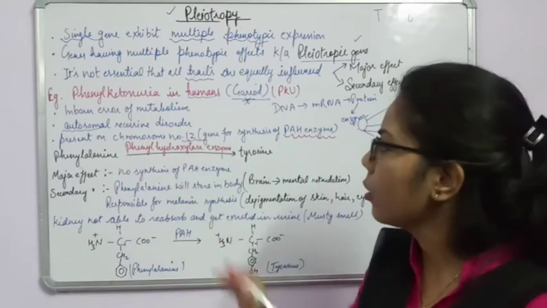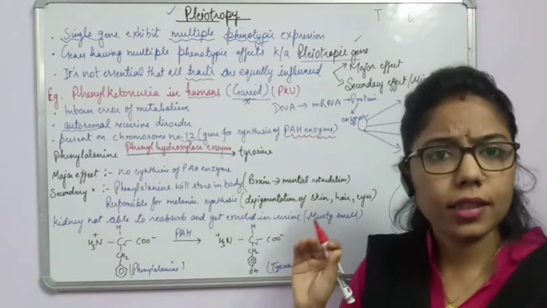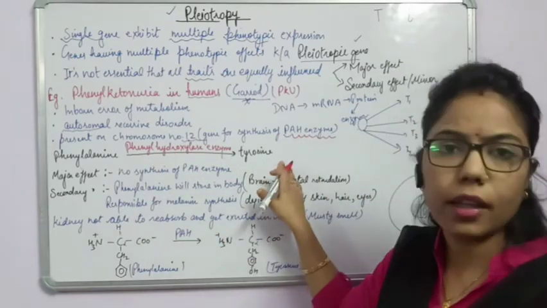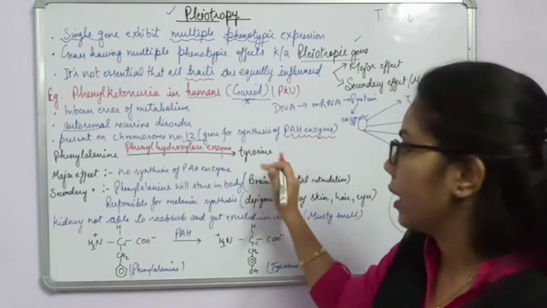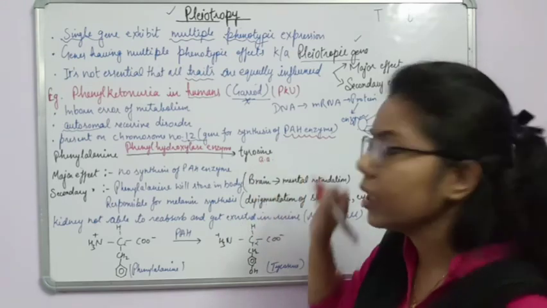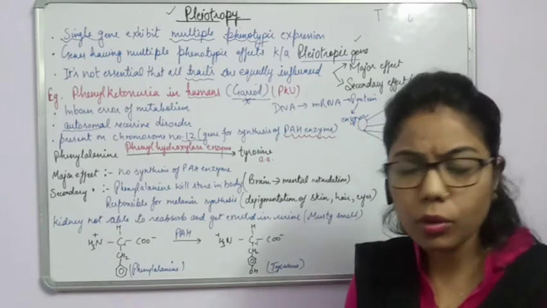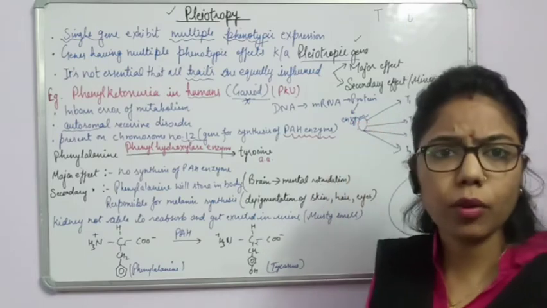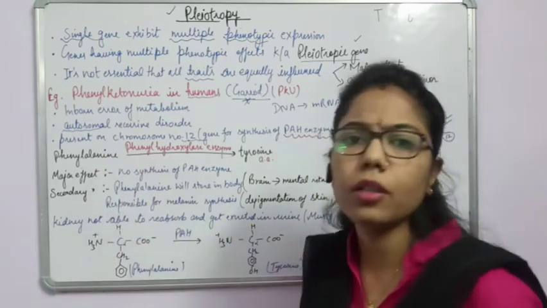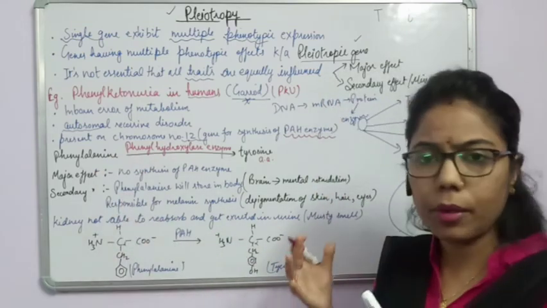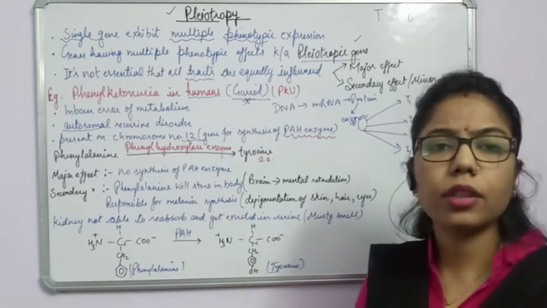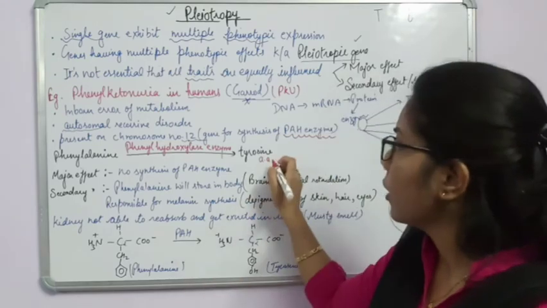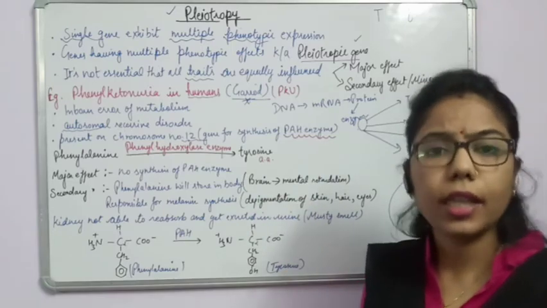What will happen on chromosome number 12? The synthesis of this enzyme will not happen. If the synthesis of this enzyme does not happen, what will happen to us? We will not get tyrosine. And this one is also an amino acid. And we know that in our body there is protein, and protein is what? It is the accumulation of amino acids. If all the amino acids join, they perform some metabolic activity in our body. Now the tyrosine that is important for our body will not be available.